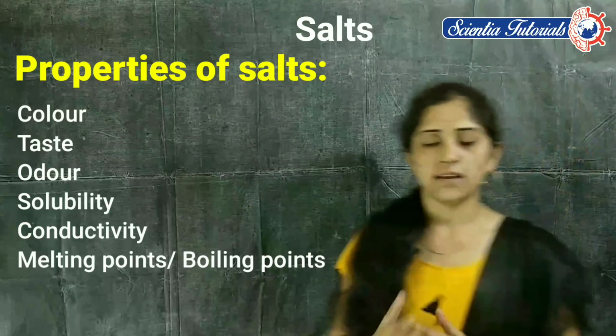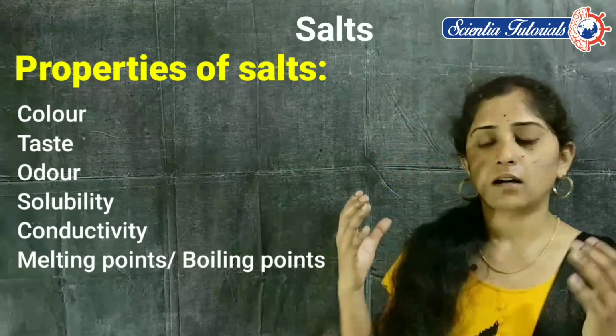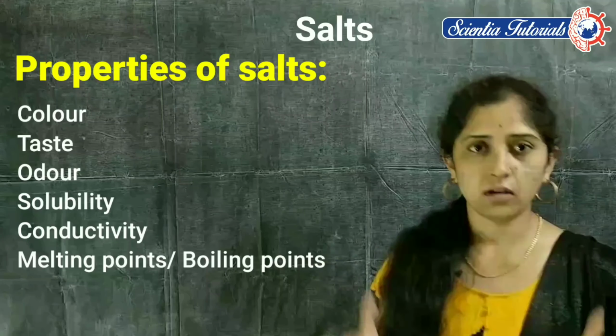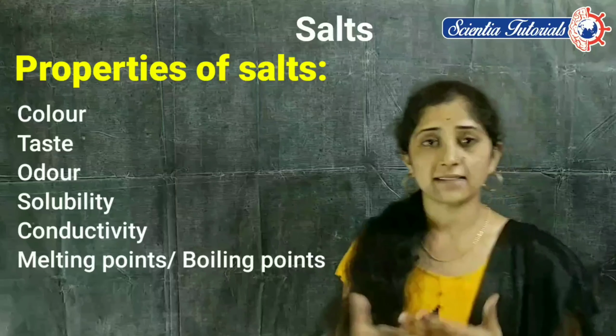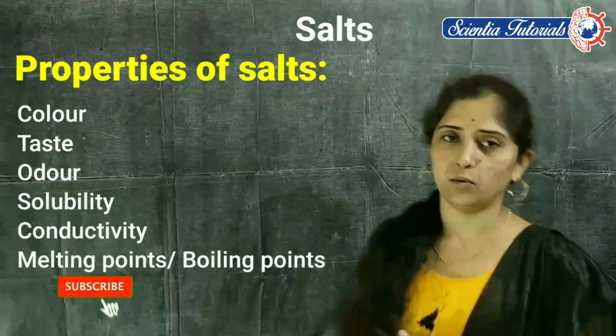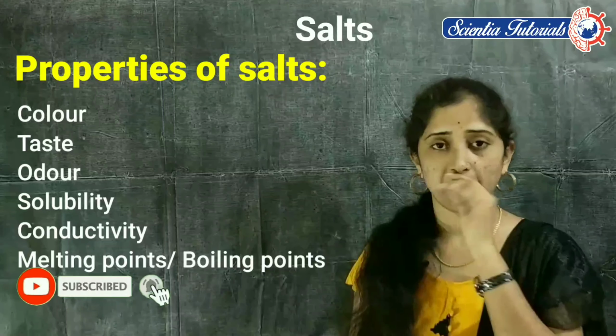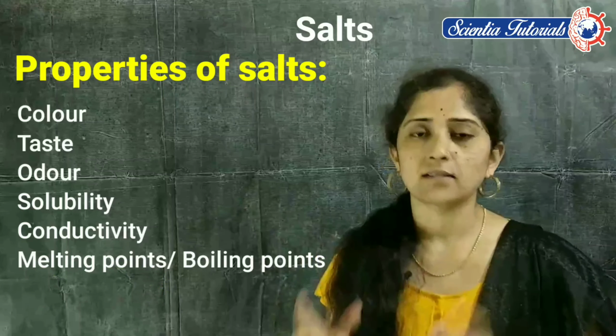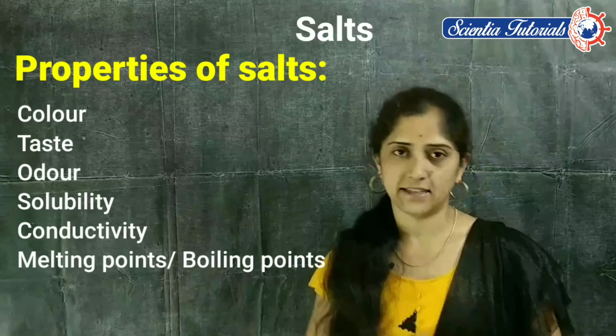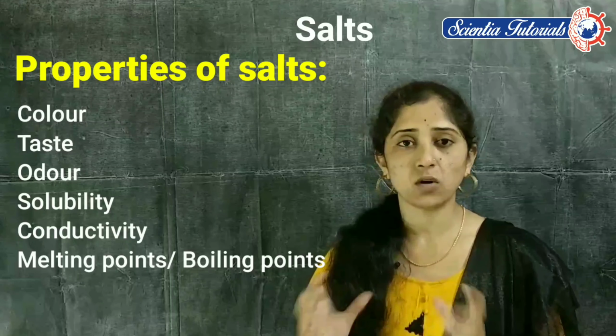Salt is a common food compound which we use to enhance the taste of the food, and salts are ionic compounds. Due to these ions, salts conduct electricity.